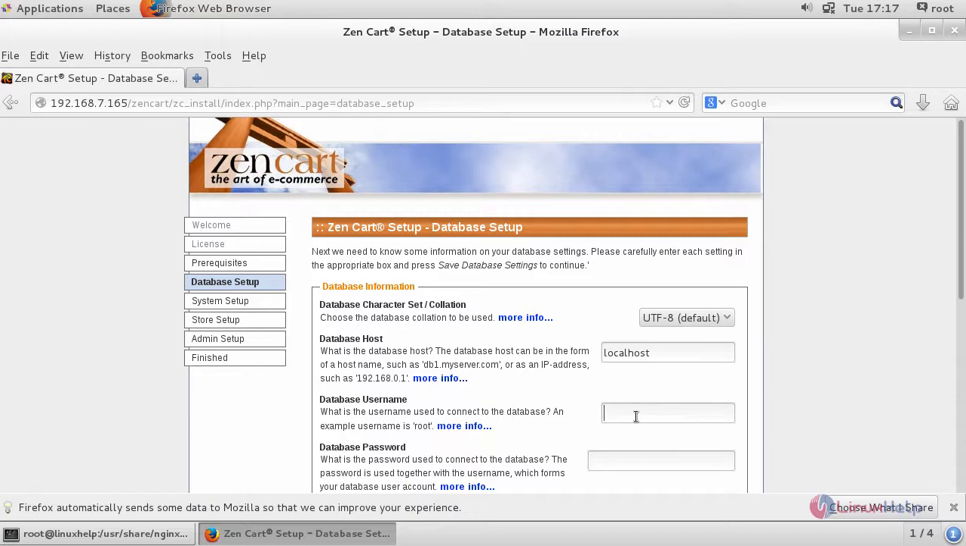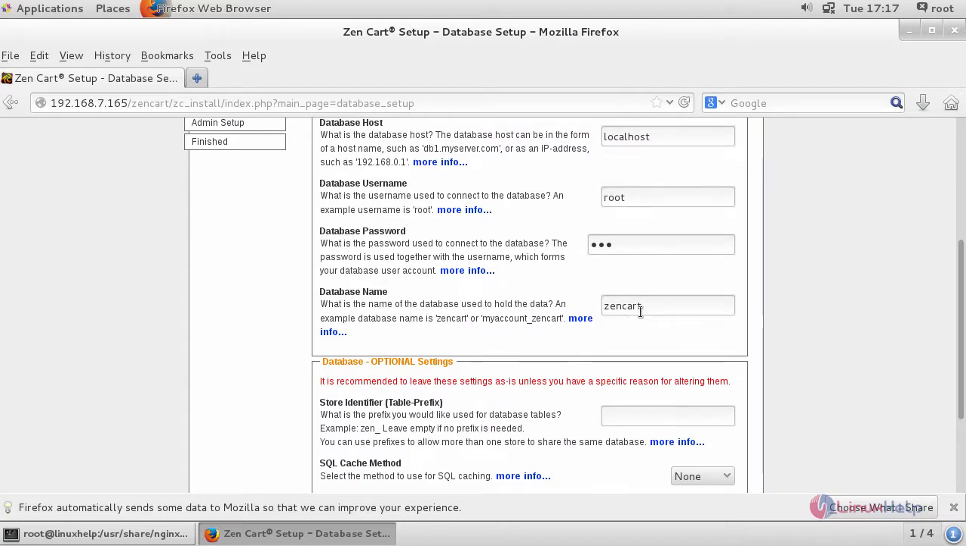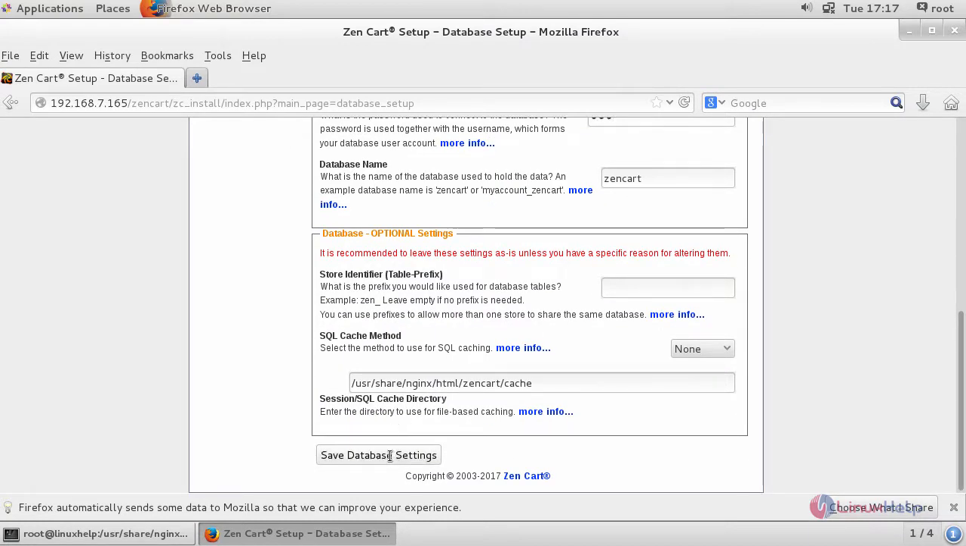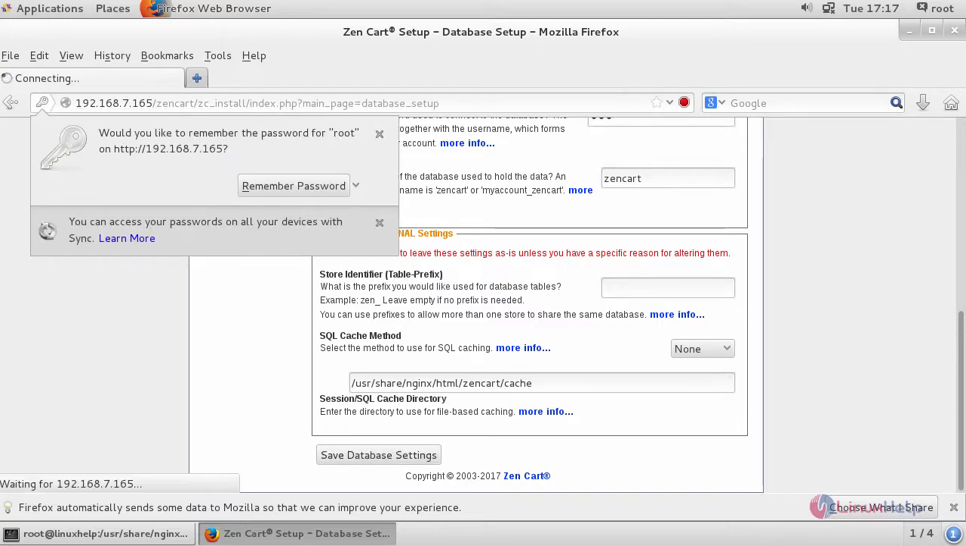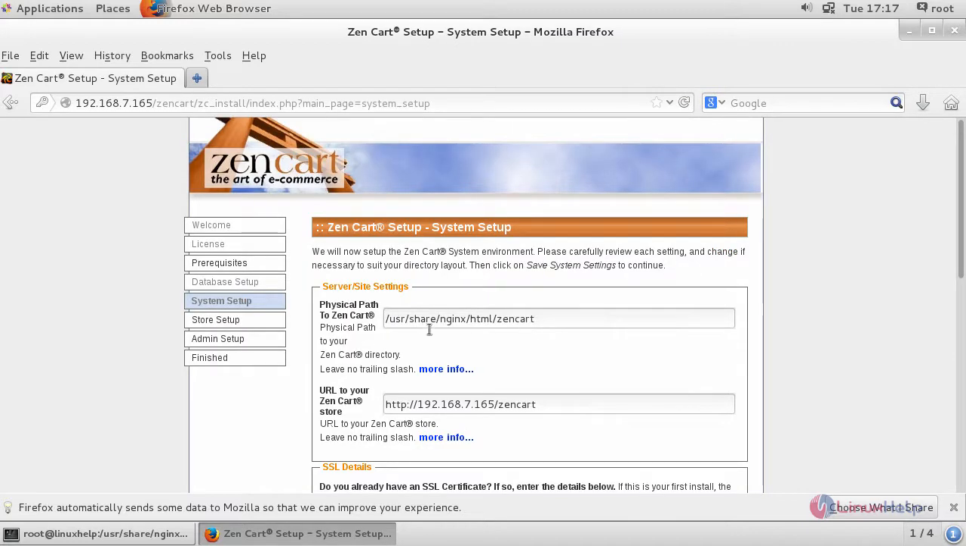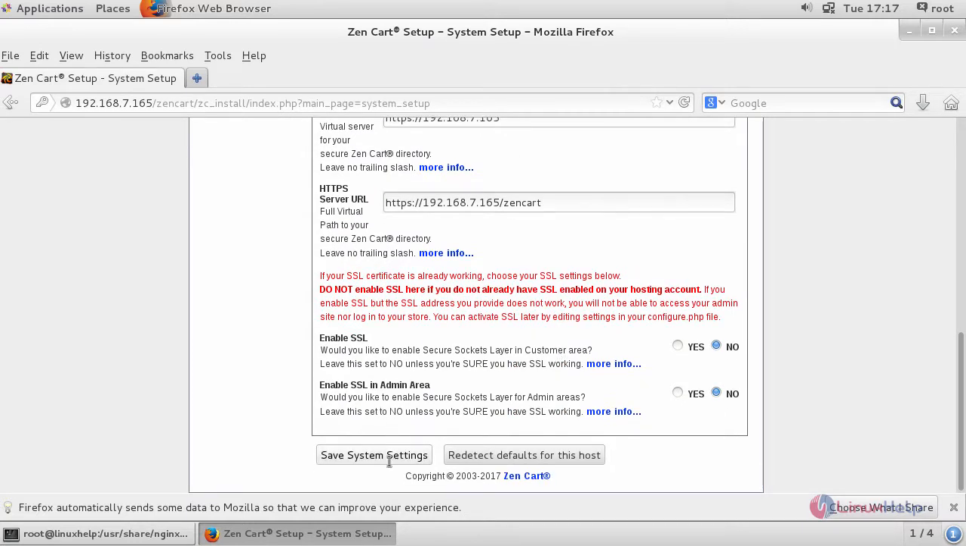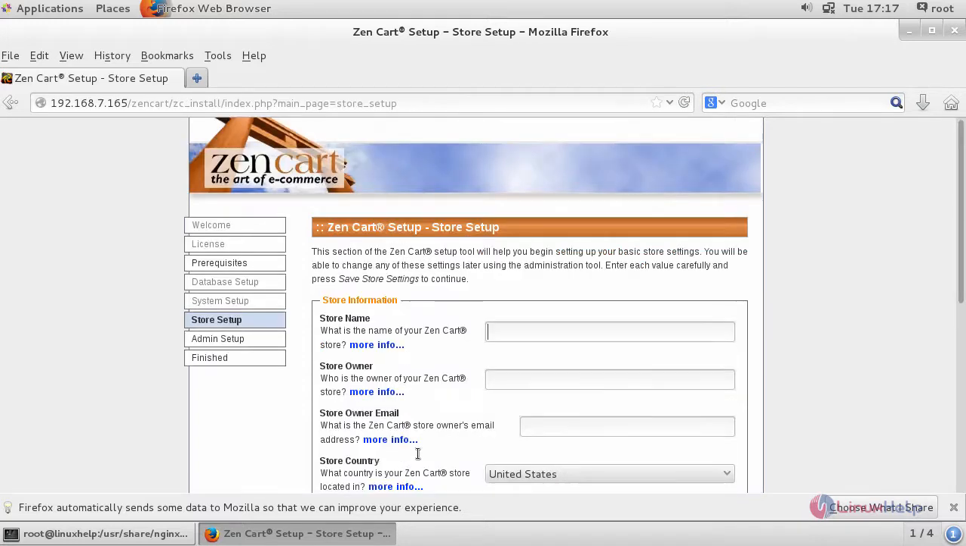Enter your database username, followed by its password and the name of your database, and click save database settings. And this is the default URL of your site. If you want to provide your SSL settings, provide them, else click save system settings.